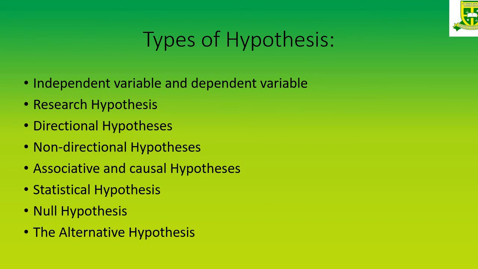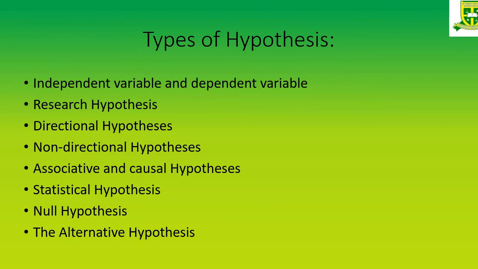A non-directional hypothesis is where I know the answer, but I don't know the way in which it has led to the answer. So non-directional is where I know it has a relationship. A particular variable has caused the change in the dependent variable, but I don't know how it has led the change. That is called as a non-directional hypothesis.